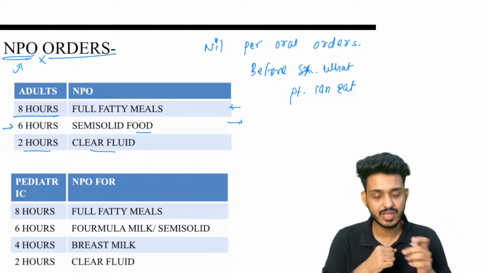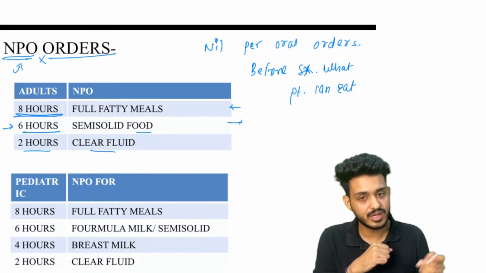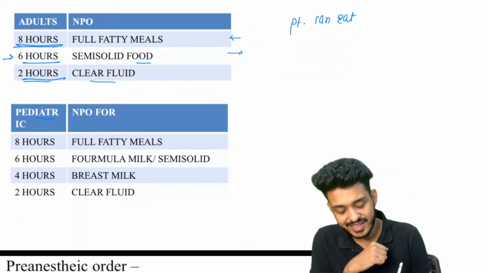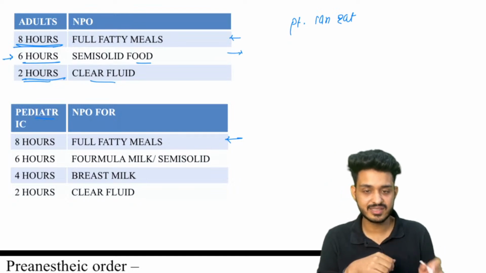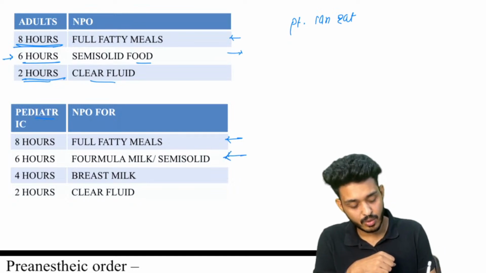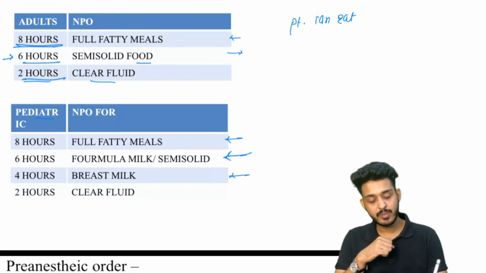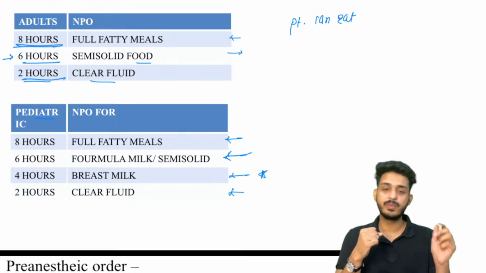So for adults we have 8 hours for full fatty meals, 6 hours for semi-solid food, and 2 hours for clear fluid, okay? Next, for pediatric, a little bit of difference is there. It is 8 hours for fatty meals, that is the same, okay? We can use formula milk or semi-solid for 6 hours. Again, 4 hours for breast milk. Breast milk will be 4 hours, and lastly clear fluid will be 2 hours.